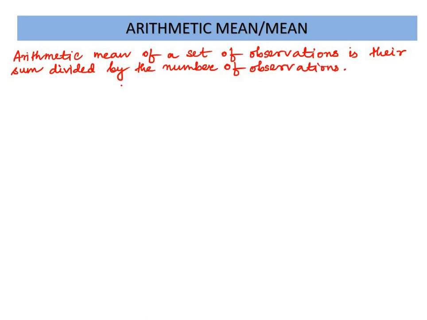That is what. Suppose we have this set of data x1, x2 up to xn.